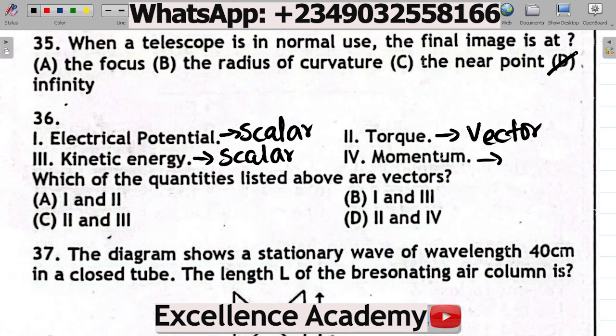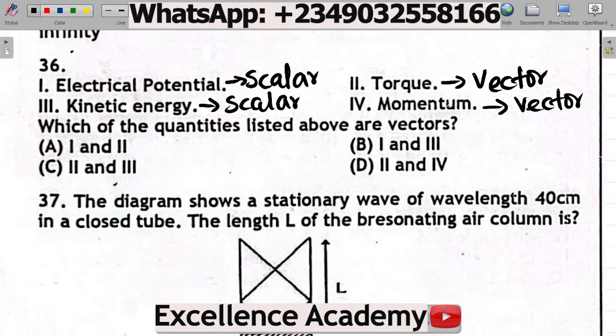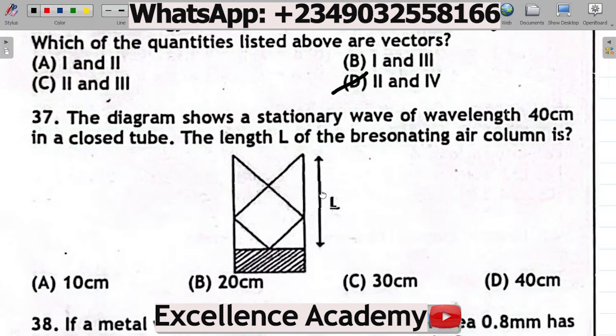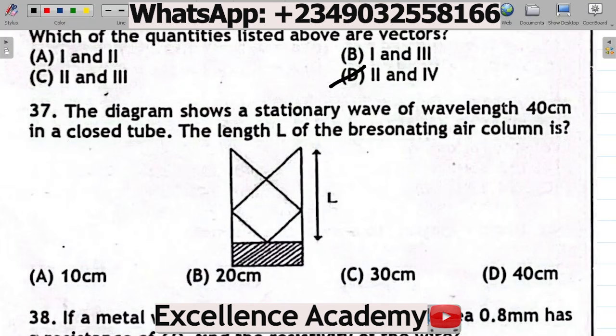And then momentum. Momentum is a vector quantity. So if you're being asked which of these is a vector, I and IV are the vectors. That's torque and momentum. Hence the correct answer here is D, I and IV. That's the correct answer. Okay. Next up.